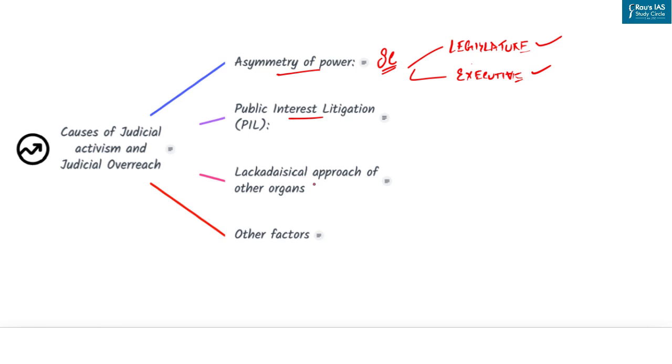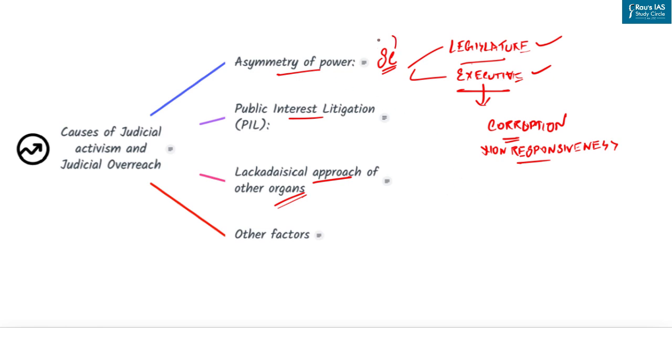Next is the lackadaisical approach of other organs. And what are those organs? Legislature and executive. Lax functioning of these two organs results in corruption, delay, non-responsiveness or inefficiency in governance. So what happened? These things create a vacuum in governance, and most of the time such vacuums are filled by the judiciary.